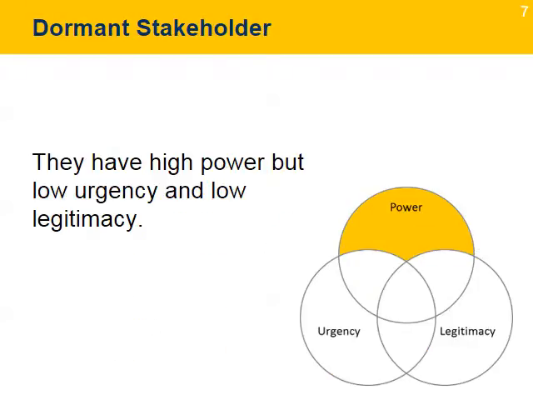The dormant stakeholders have only 1 attribute, latent type, which in this case is power, but do not hold any legitimacy or urgency on the project. They have power to impact the project, but also have little or no interaction or involvement in the project. The project leader should monitor them on a regular basis, such as to assess the impact their actions may have on other project stakeholders. They need to be involved periodically, but should not be ignored.